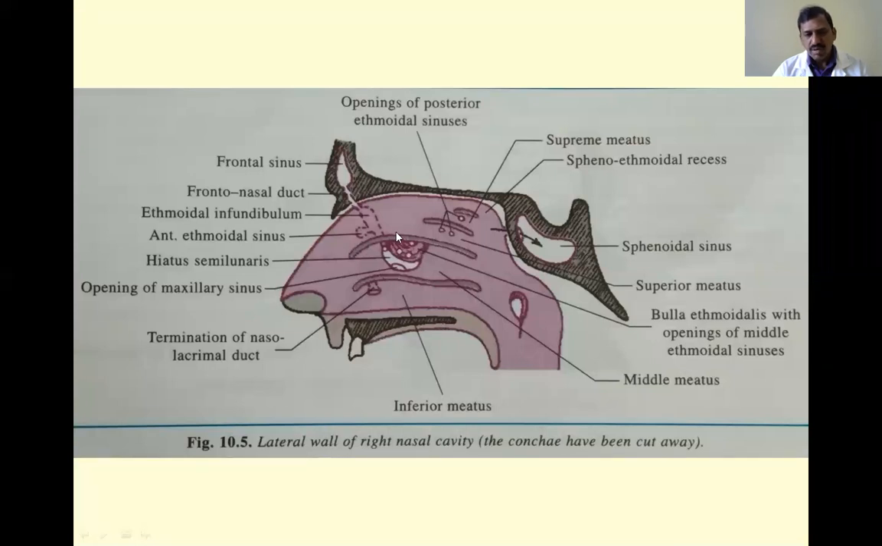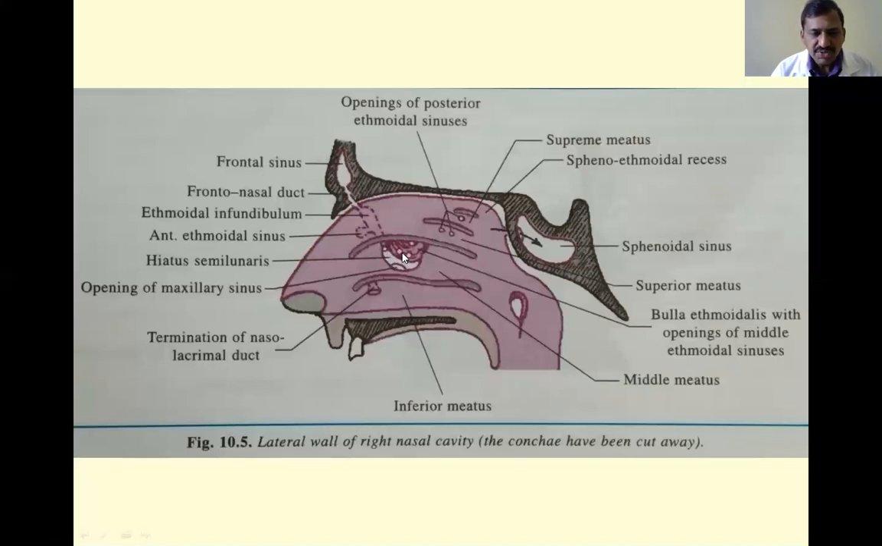Okay, next this is the middle concha. Below this is the middle meatus. Within the middle meatus, there are two important structures. That is, this part is called ethmoidal bulla, along with the openings of the middle ethmoidal sinuses, and this is called hiatus semilunaris. Why is it called semilunar? Hiatus means opening, and this is semilunar in shape. That is why it is called hiatus semilunaris.